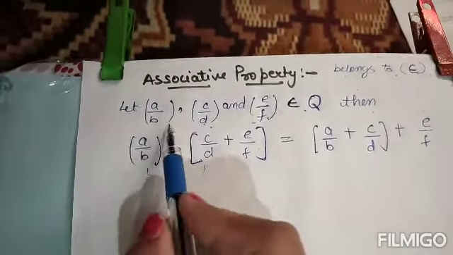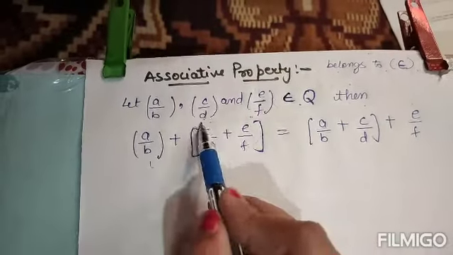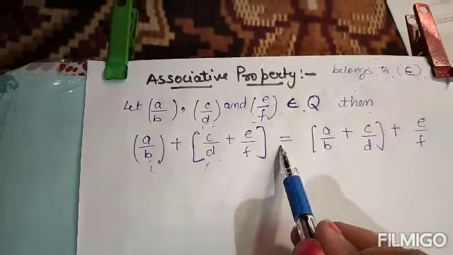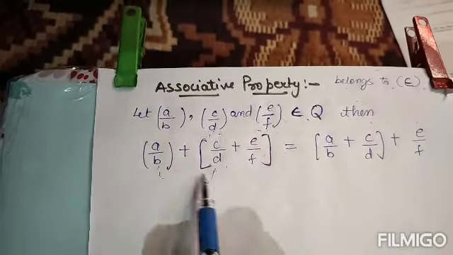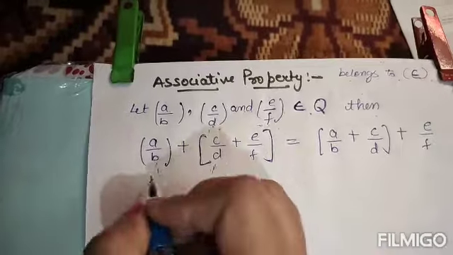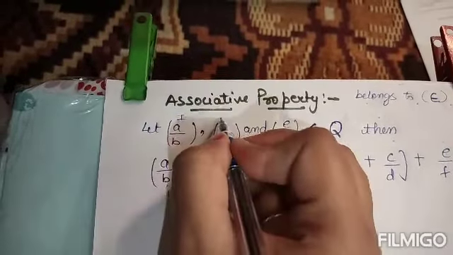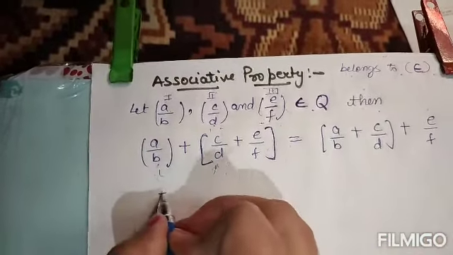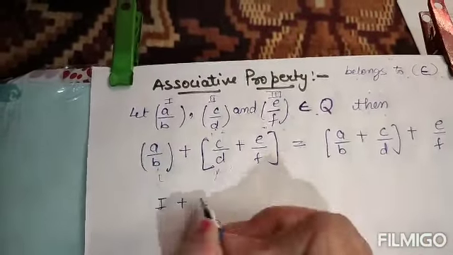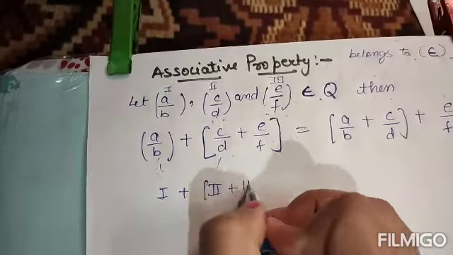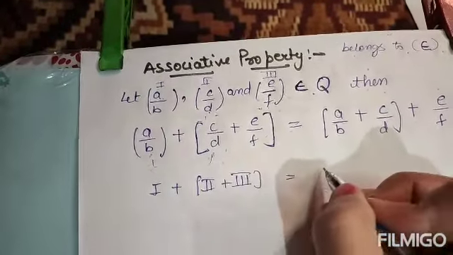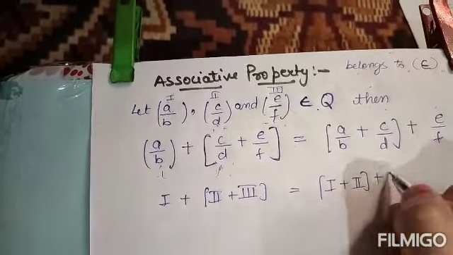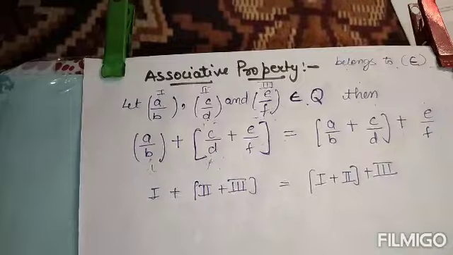That means first you have to leave this rational number and add these two, and then add to this number. It will always be equal to adding these two numbers first. In a simpler way, let it be first, second and third. So you have to leave the first and add second plus third, which will be equal to adding first and second first and leaving the third one.